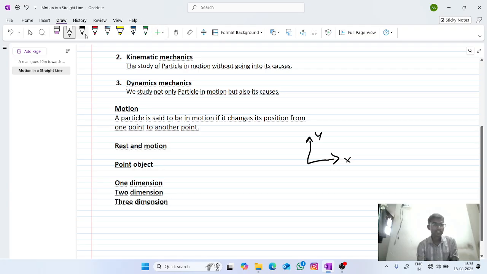How many directions? There will be three directions. So this is x, this is y, this is the z direction here.